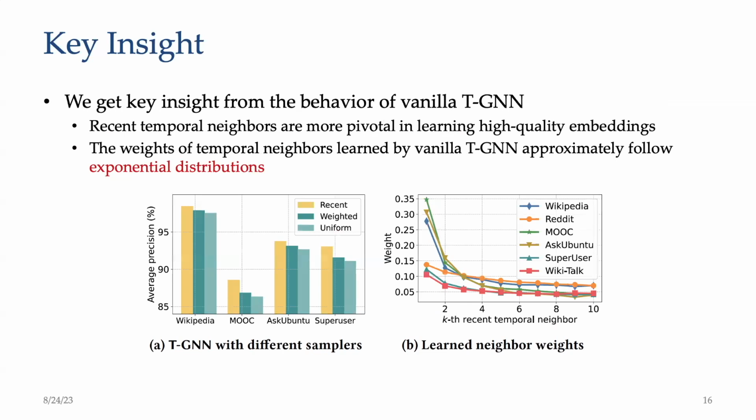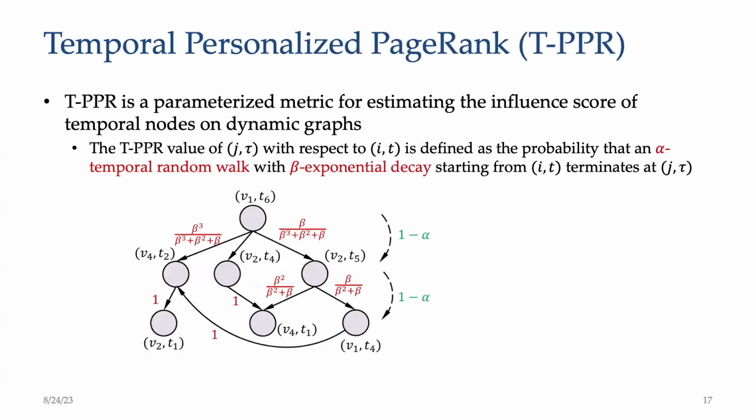Moreover, the figure on the right shows the weights of the top 10 recent temporal neighbors learned by TGN on 6 real-world dynamic graphs. Notably, the weights approximately follow an exponential distribution irrespective of the input features. Inspired by the observations, we propose temporal personalized PageRank, or TPPR, a novel parameterized metric for estimating the influence score of temporal nodes on dynamic graphs.